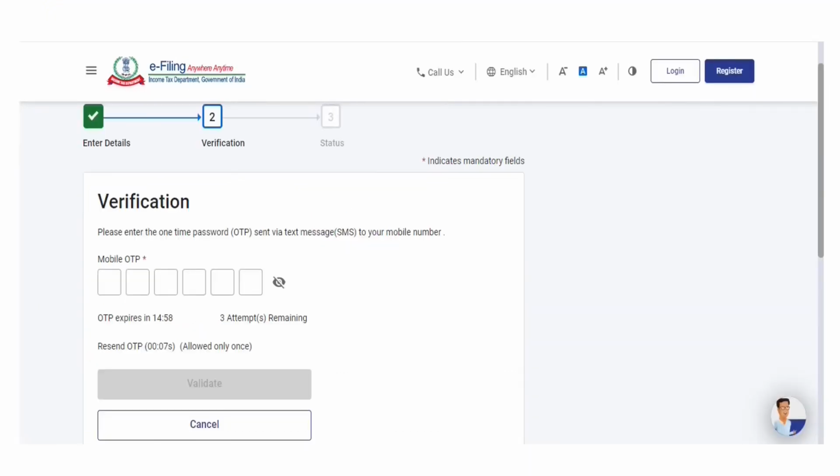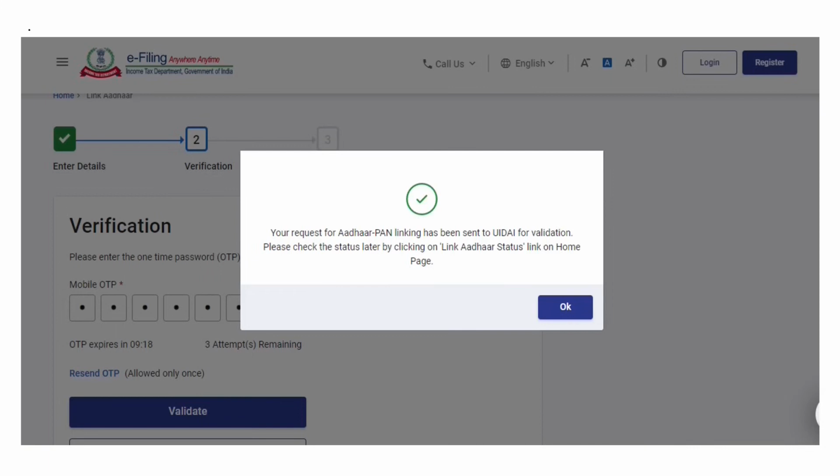You would receive a 6-digit OTP on your mobile number. Please enter the 6-digit OTP and then click on Validate button. You would be getting a message that your request for Aadhaar PAN linking has been sent to UDAI for validation. Please check the status later by clicking on Link Aadhaar status link on the home page.